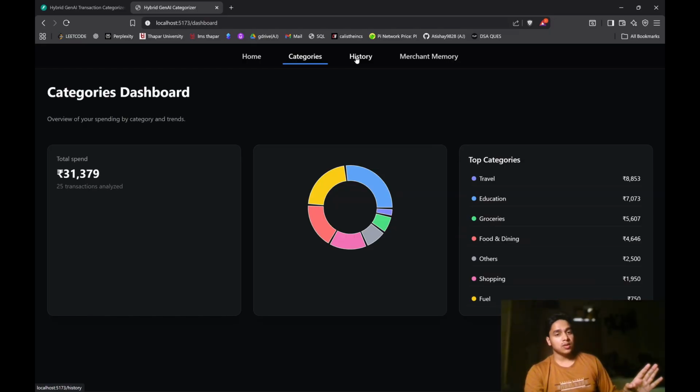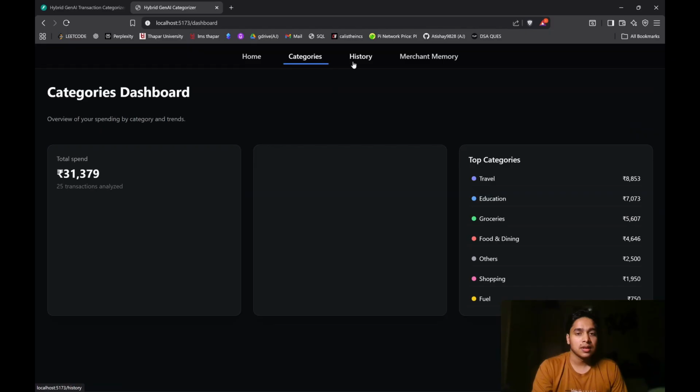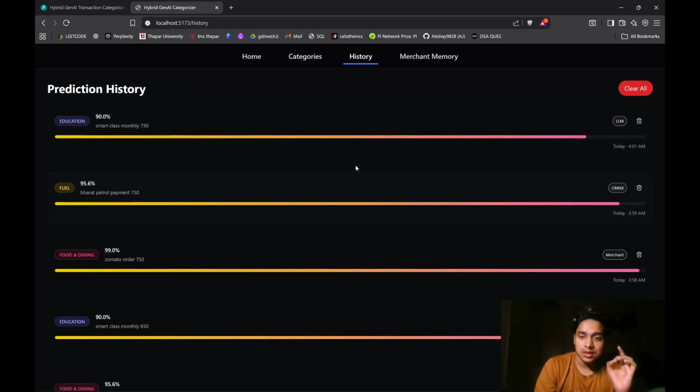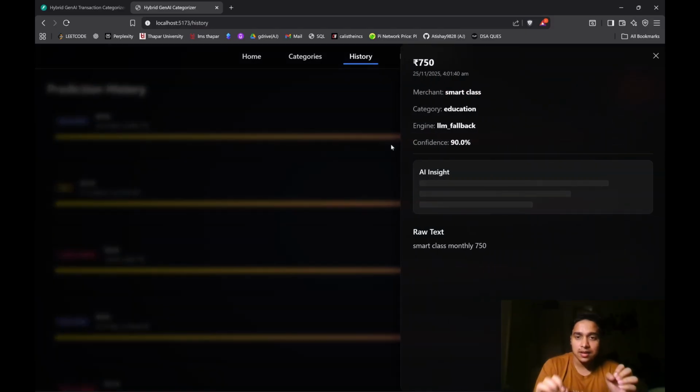Now that's not all. There is still more. Here you can see the transaction history. And now there is something really cool about this. When I click it, I have set up an AI insight right in the merchant history, right in the prediction history. It looks at your past expenditures in that category with that merchant and gives you an insight based on those transactions. Right now it's processing those transactions.